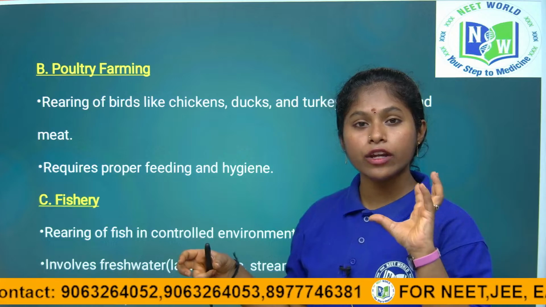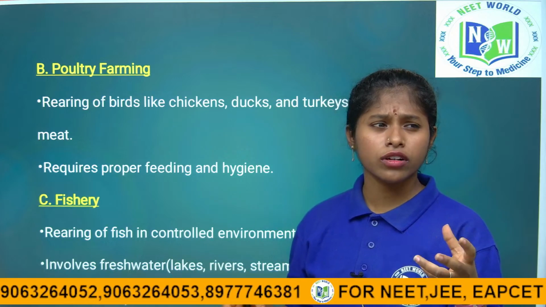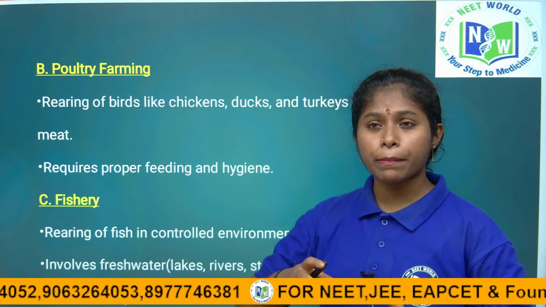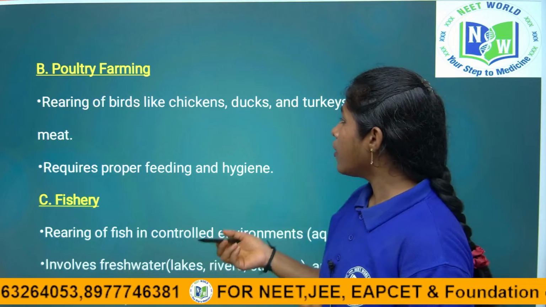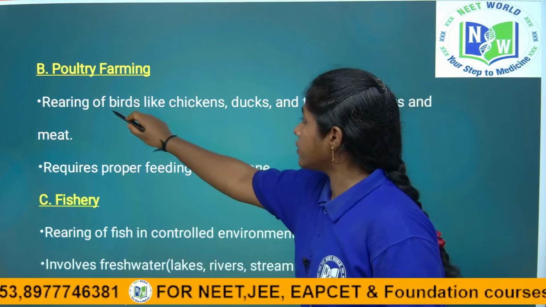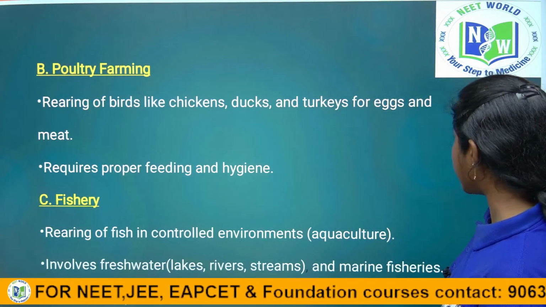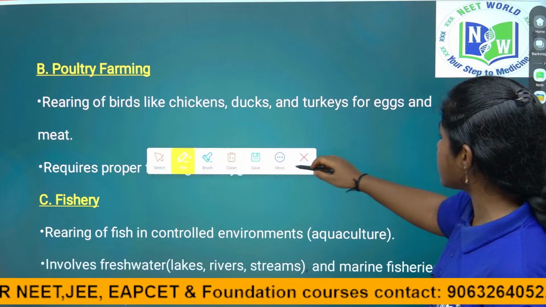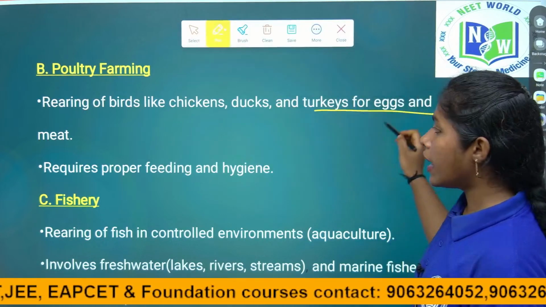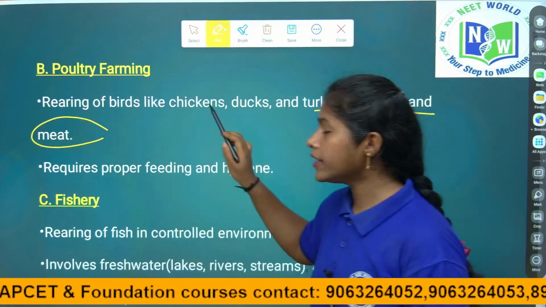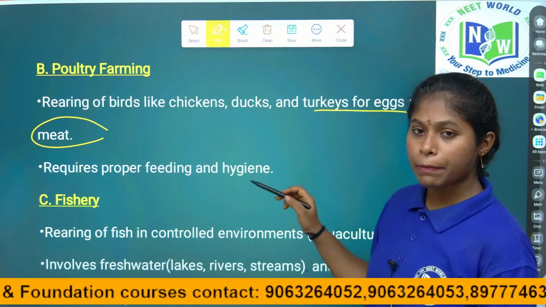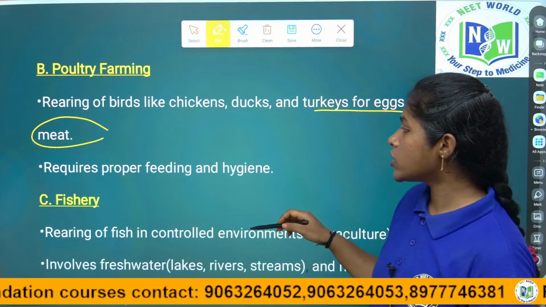Poultry farming is the rearing of hens, not only hens, for the purpose of meat. We rear birds like chickens, hens, ducks, turkeys, for eggs, and also for the meat, for the food, right children.